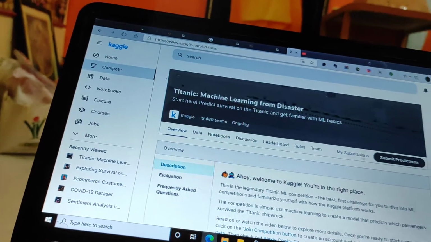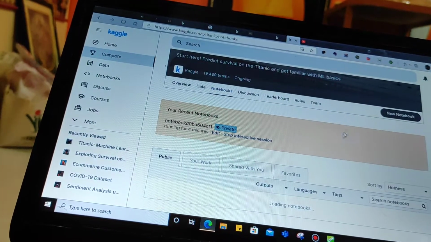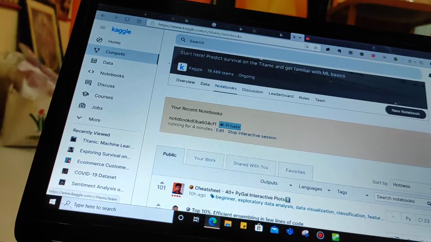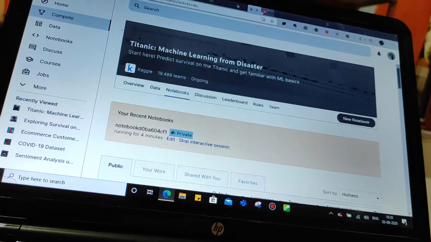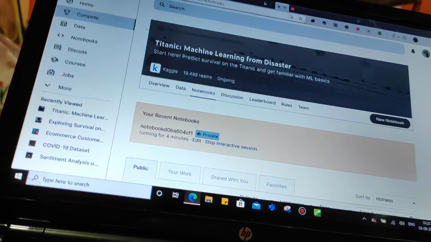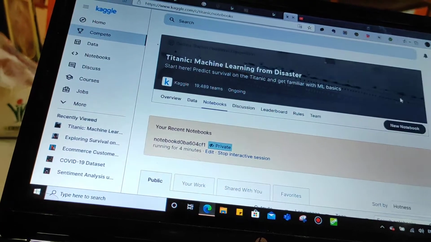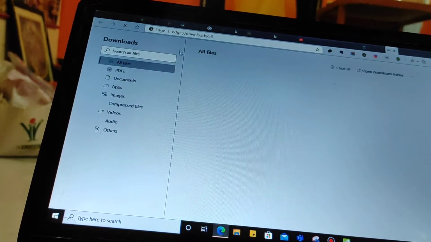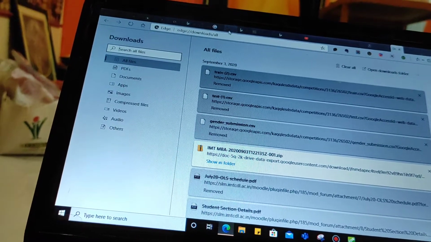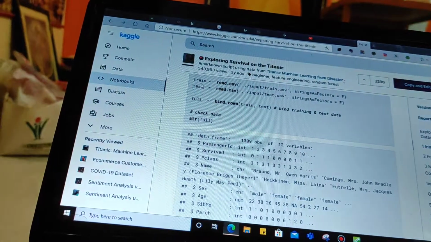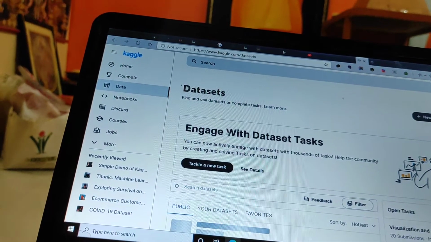I'm planning to explain more about these Kaggle datasets, and I'm going to do hands-on training with the notebooks. I'm going to create a new notebook and we are going to start with machine learning, linear regression and logistic regression using these datasets. If you are going to download the dataset, you will find the download option. I have downloaded this test dataset and all. I don't know why it is removed. Okay, fine, no issue. So go and download these datasets. You also go and download the datasets so that it's easy to do hands-on.